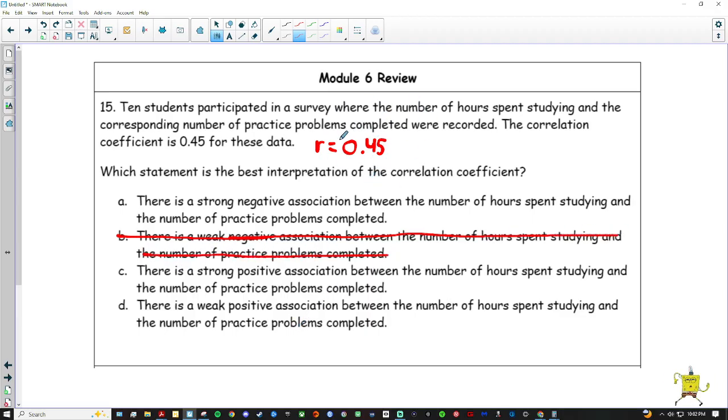Okay? And remember, the closer it is to 1 or negative 1 means it's strong. 0.45 is not close to 1, so this is not strong. So it can't be A, and it can't be C, which means it has to be D. It is a weak positive. 0.45 is weak. It's not very close to 1. It's a little closer to 0. And it's positive, so it's a weak positive correlation or association.